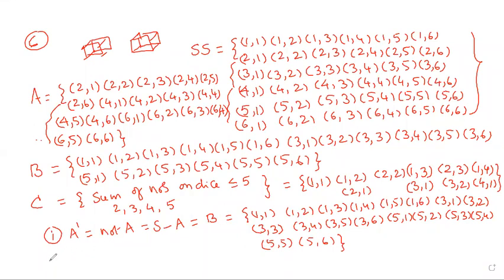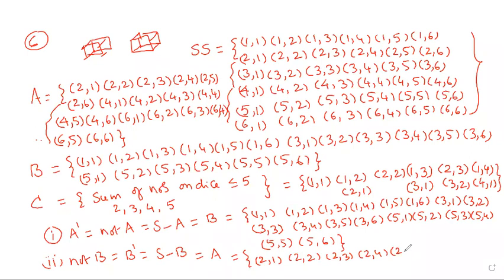Second is not B. Not B means B dash, which means S minus B. S minus B means first die is the odd number replaced, so we get A. Write down the A set. What is the A set? Even number is the first die: 2 1, 2 2, 2 3, 2 4, 2 5, 2 6.